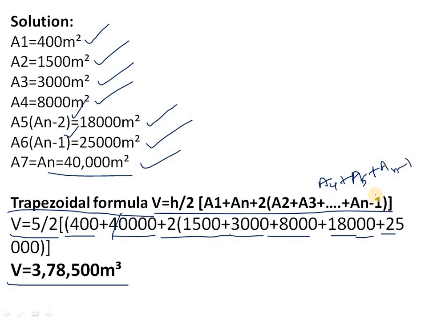So A4 is 8000, A5 is 18,000 and AN minus 1 is 25,000. So we will get the value as 3,78,500. The same we have to enter in the calculator. Whatever brackets I have kept on the screen, the same brackets you have to keep in the calculator, then you will get the answer.